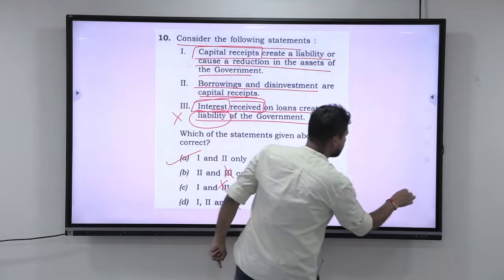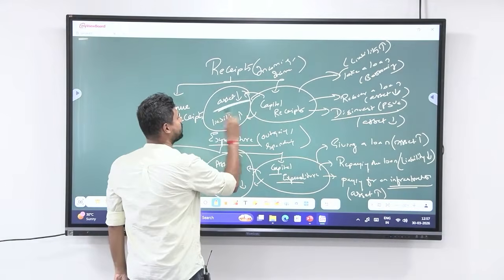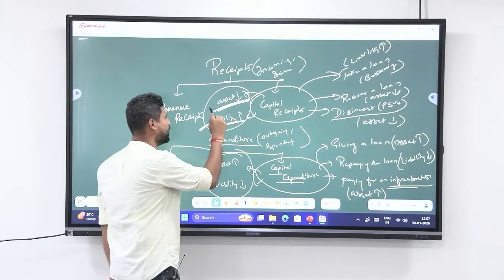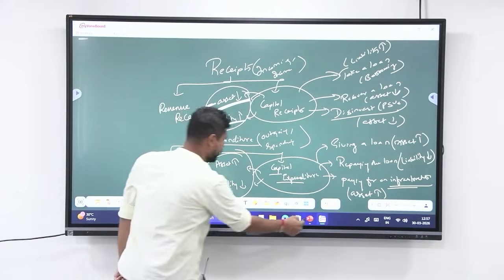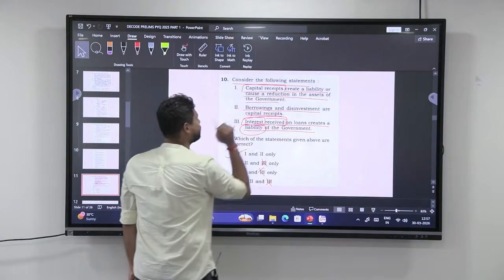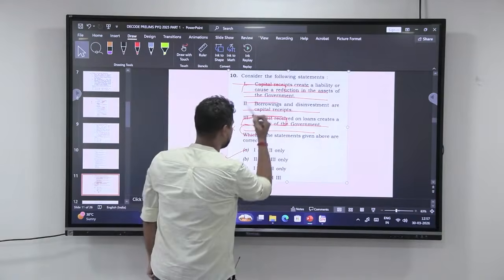So if you come here, look at this, capital receipts reduce the asset or create liability. That is what they are telling. It will create liability or reduce the asset. Okay. If you go back here, capital receipts create a liability or cause a reduction in the assets of the government. So statement 1 is correct.